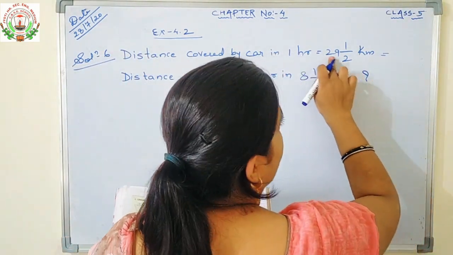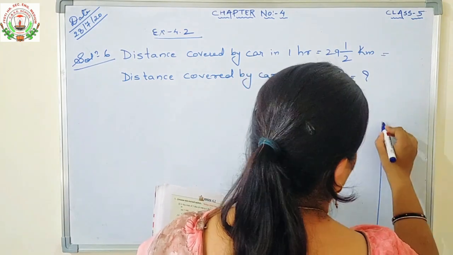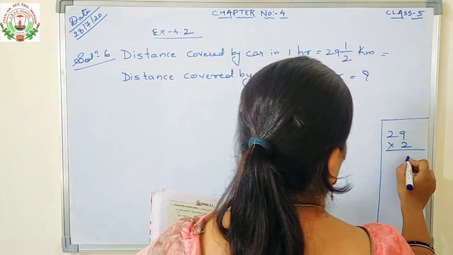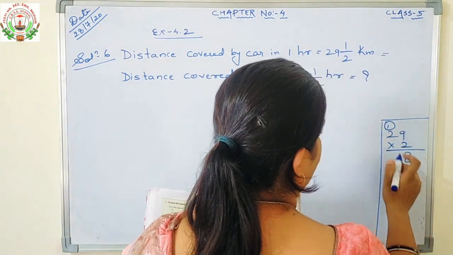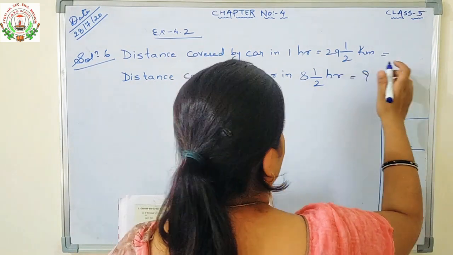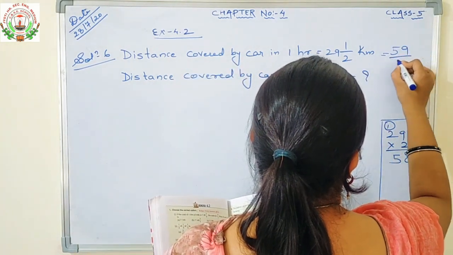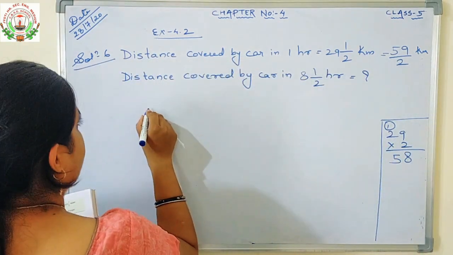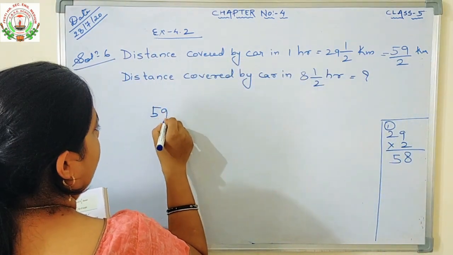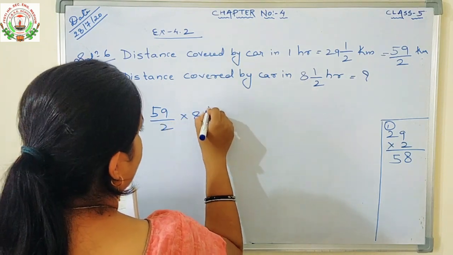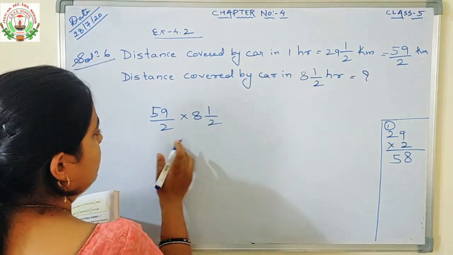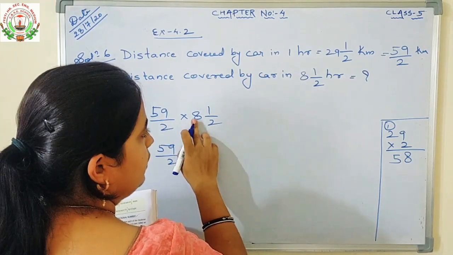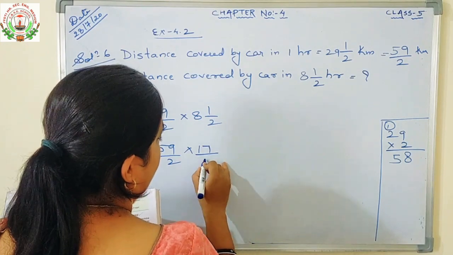Okay. 29 into 2, you will make one rough column and multiply it. 2 9s are 18, 8, carry 1, 2 2s are 4 plus 1 is 5. 58 plus 1 is 59/2. Okay. And here, so how we will solve? 59/2 into 8 1/2. Convert this also. 59/2 into 2 8s are 16, 16 plus 1 is 17, 17/2.